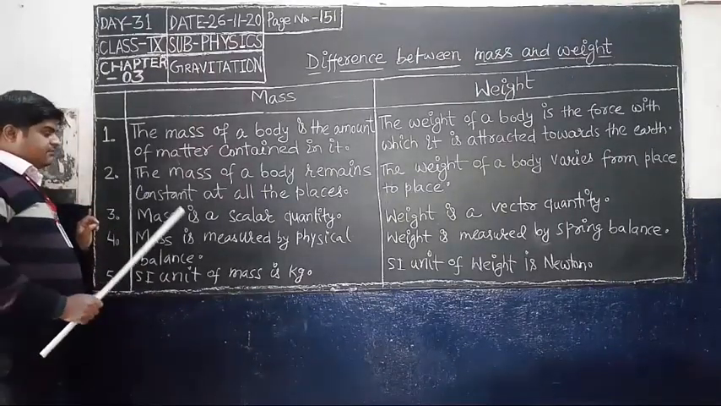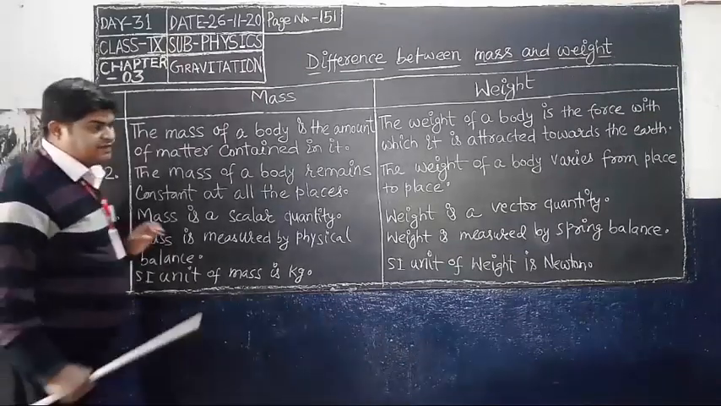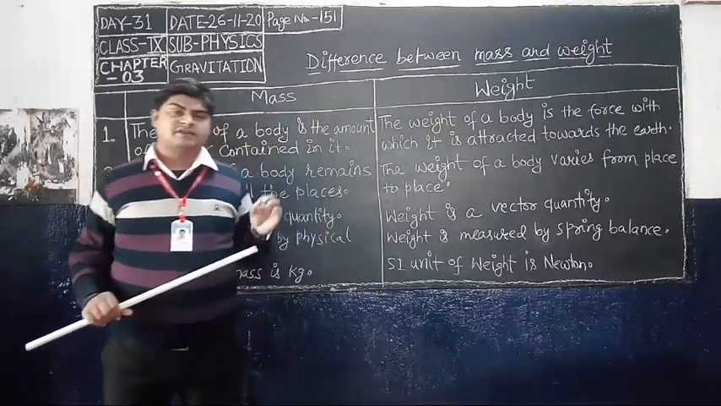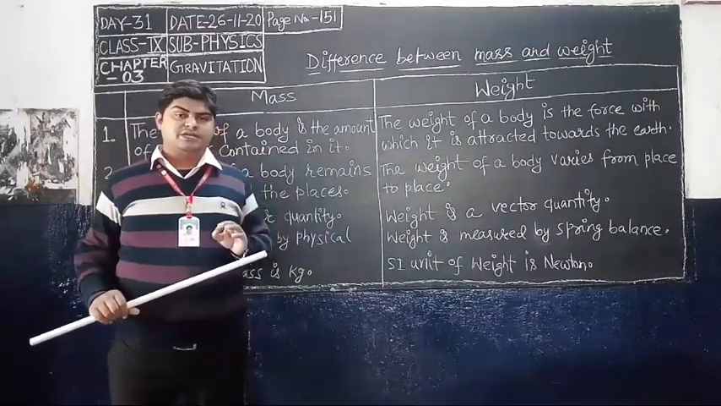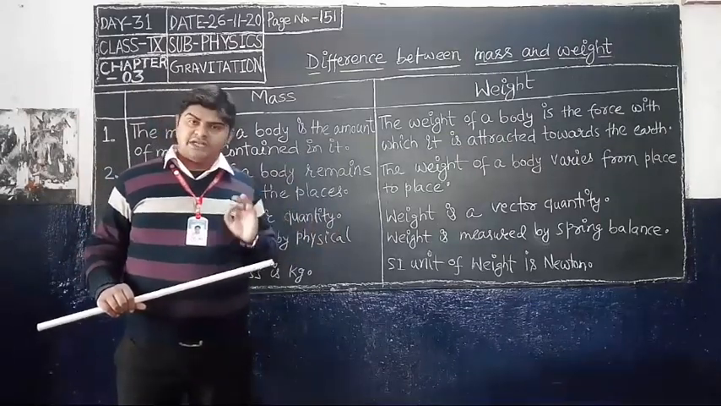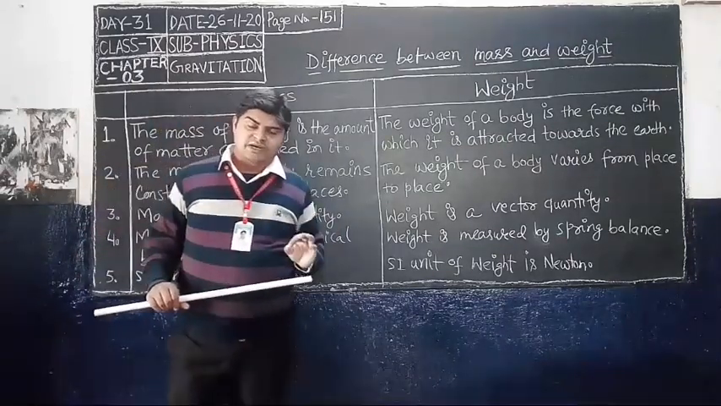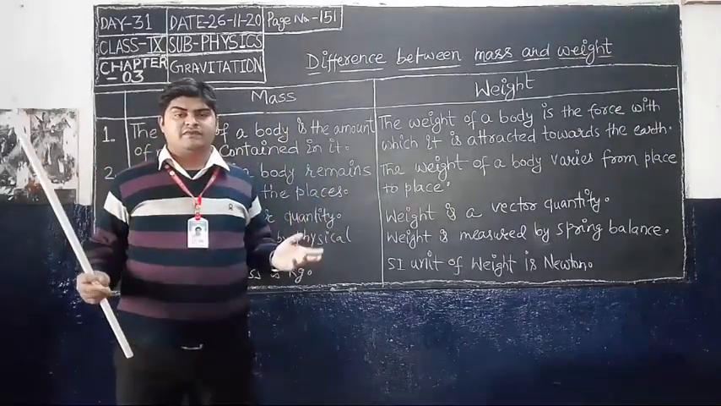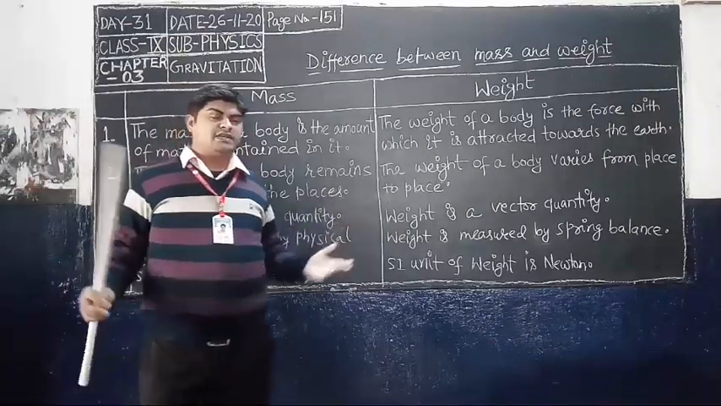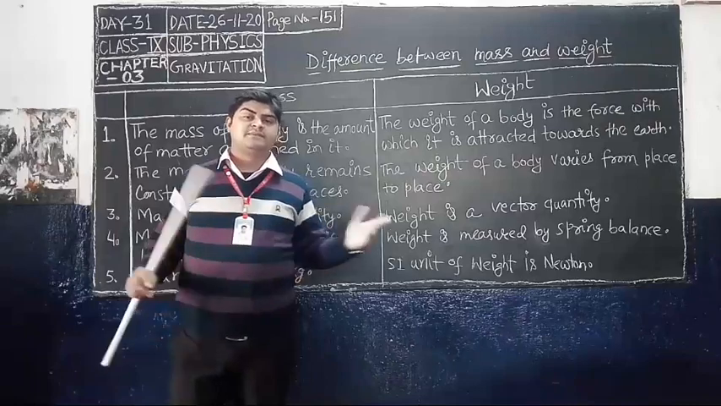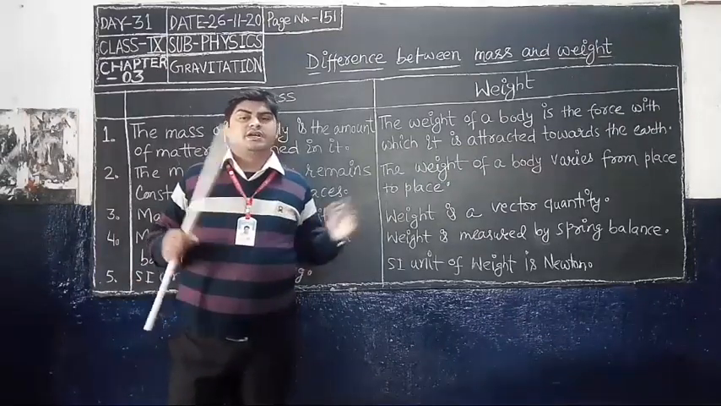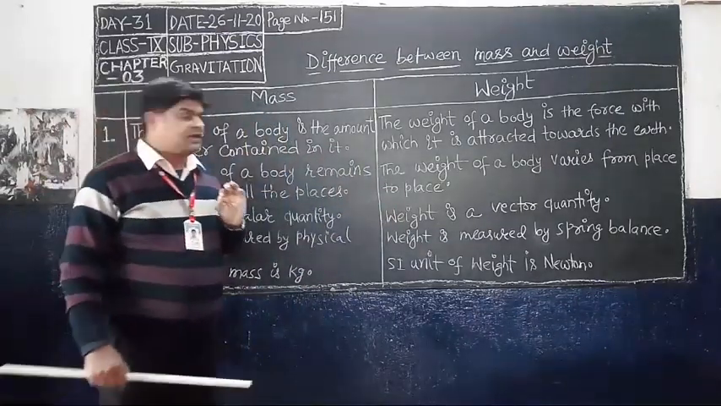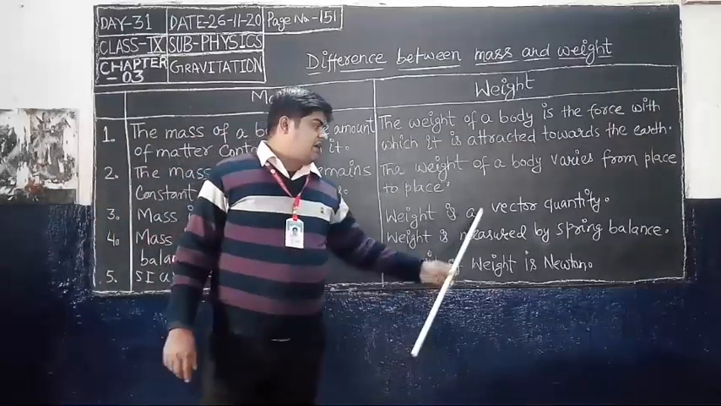And the third difference is that mass is a scalar quantity. I have discussed scalar and vector quantities in chapter 1. A scalar quantity has only magnitude and no direction. Mass is a scalar quantity because it has only magnitude, 5 kg, 10 kg, but no direction. We can't say 10 kg in the north direction. We simply say mass is equal to 50 kg, 10 kg, 20 kg, with no mention of direction. But weight is a vector quantity.